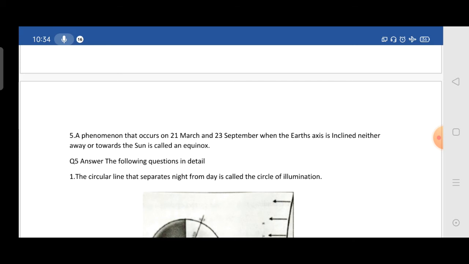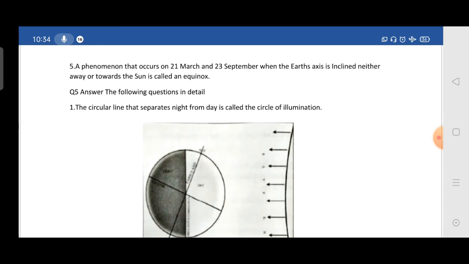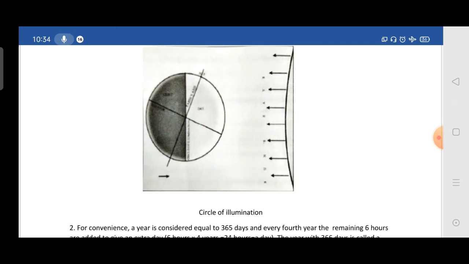Moving to question number 5, the detailed question answers. The first one is, what is the circle of illumination? Explain with the help of a diagram. The circle line which separates night and day is known as the circle of illumination, and the diagram is given to you, which you just have to draw in your notebooks.